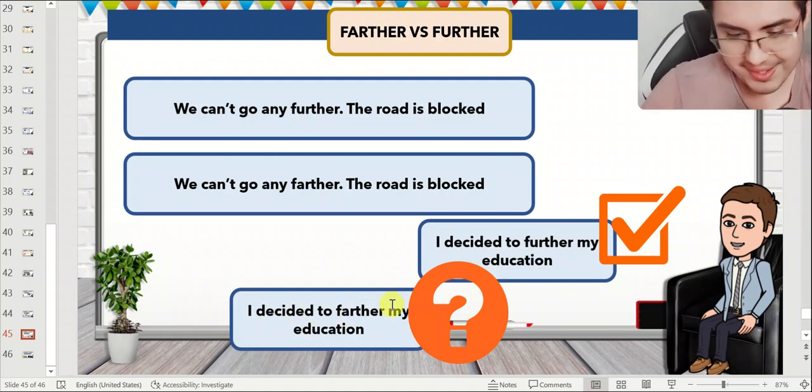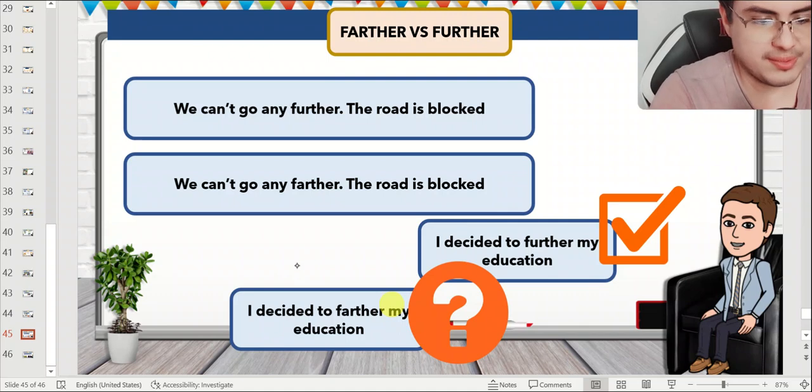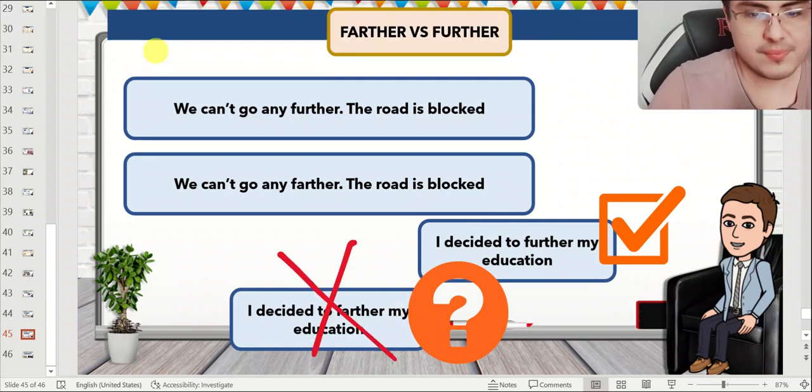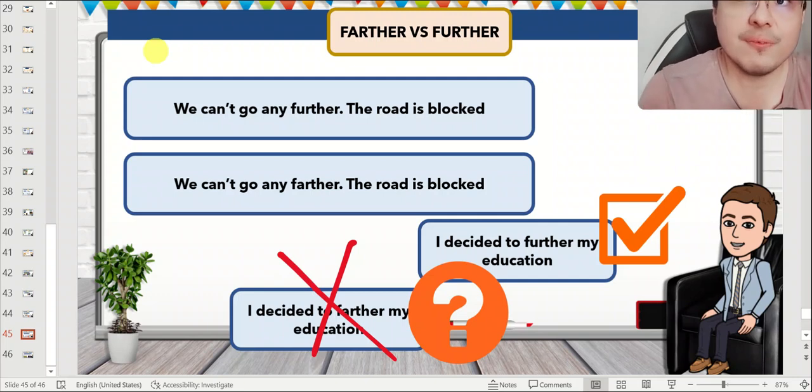This is definitely not correct. Okay? Because the word farther can only be used for physical distances. But further can also be used for imaginary, figurative distances, and it can also be used as a verb.